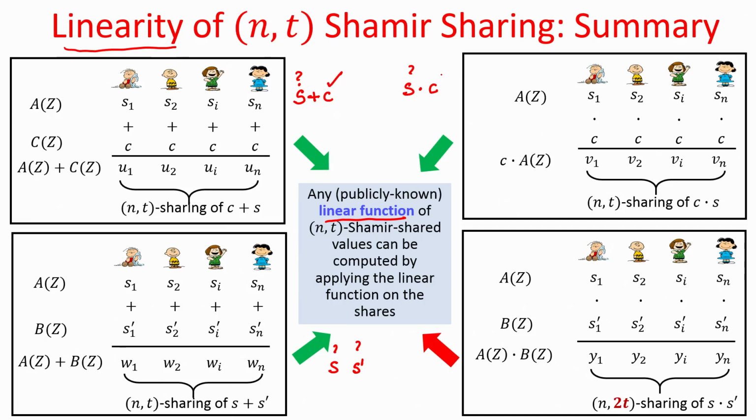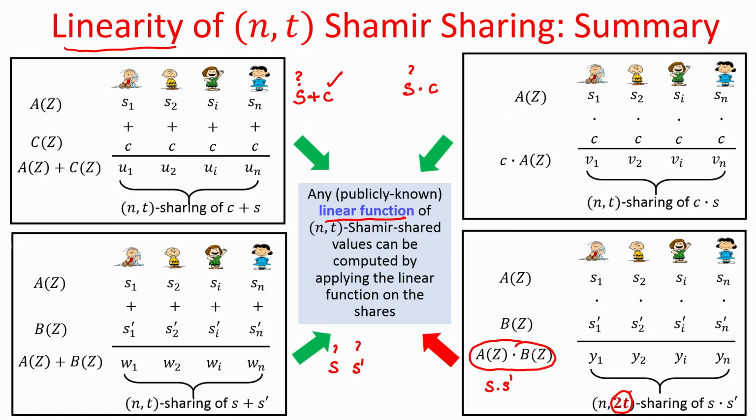But when it comes to multiplying two secret shared values S and S prime, we had seen that if we ask the parties to just locally multiply their respective shares of S and S prime, then the resultant vector of shares will constitute a secret sharing of S times S prime, but the degree of sharing will be 2t and not t, because the resultant vector of shares will now lie on a polynomial of degree 2t and not of degree t, right.